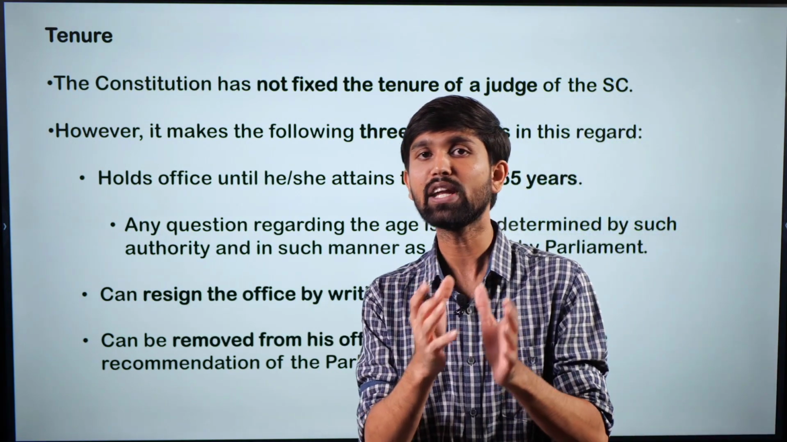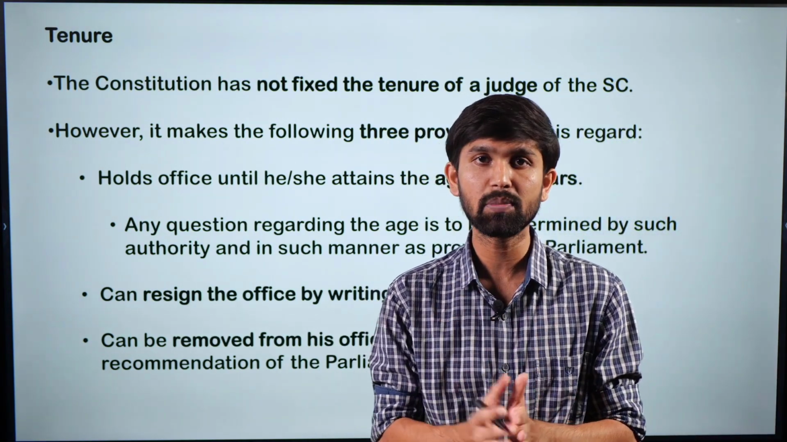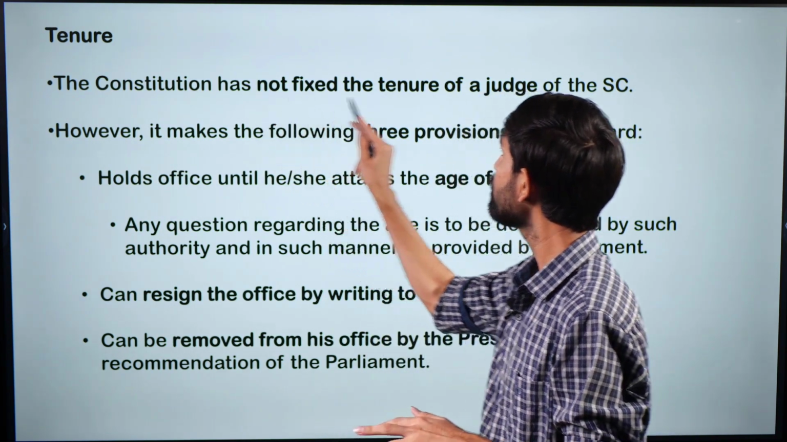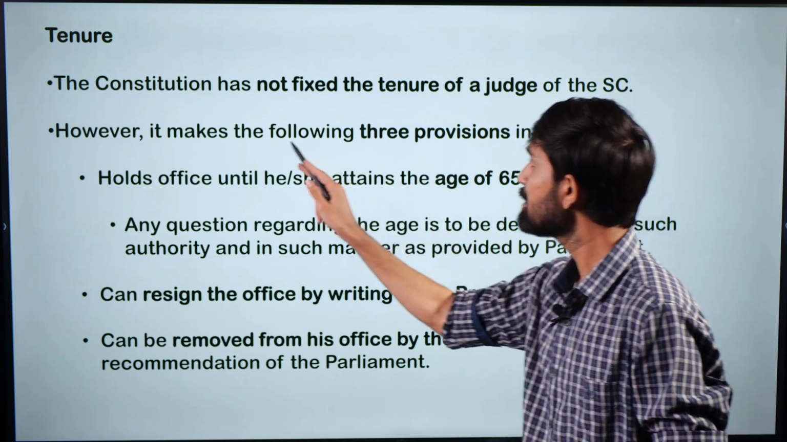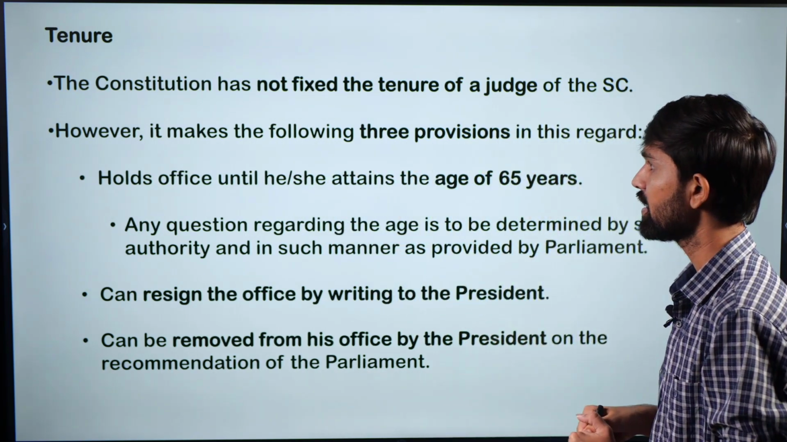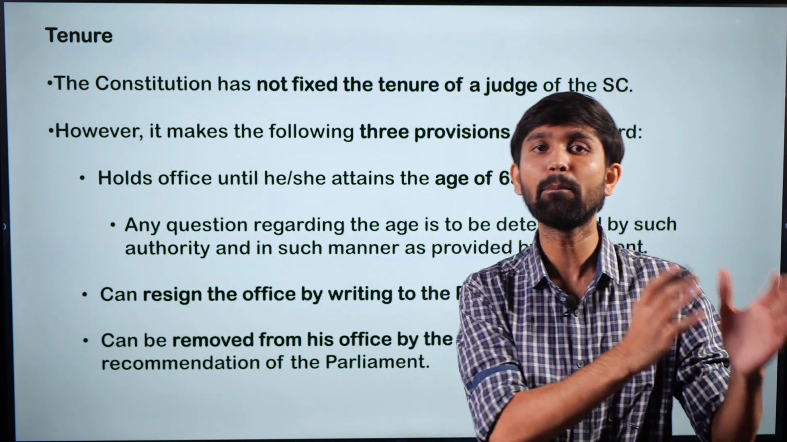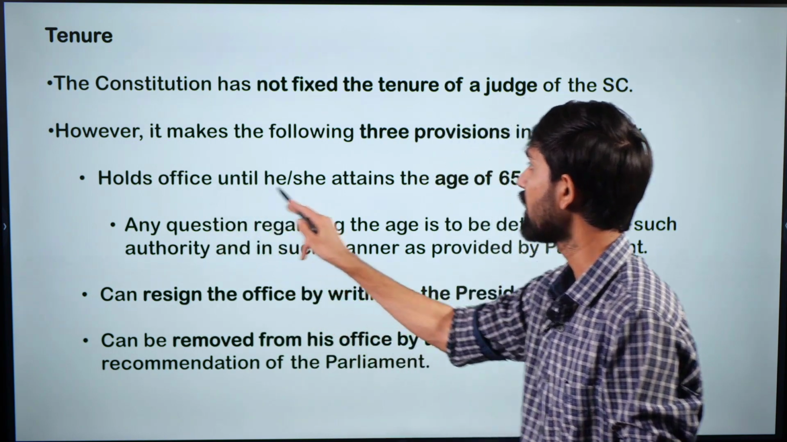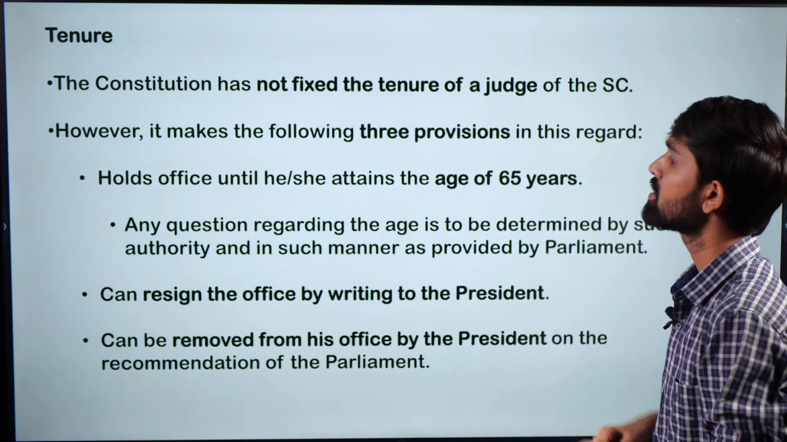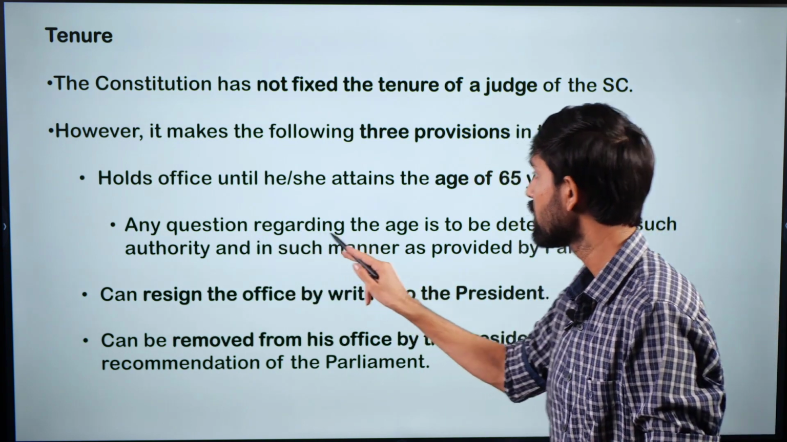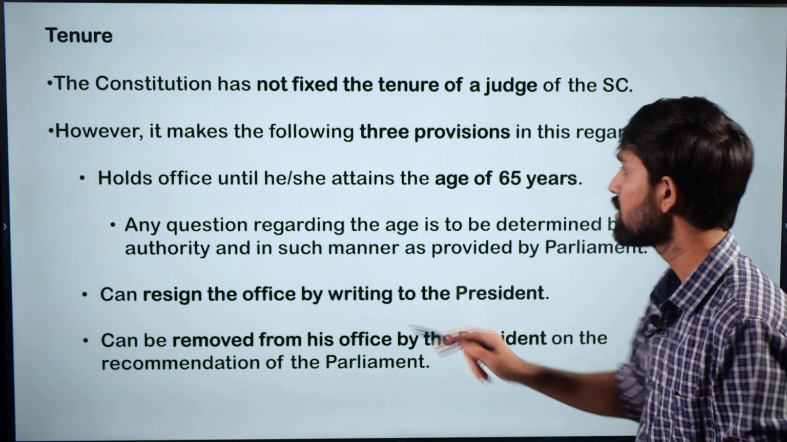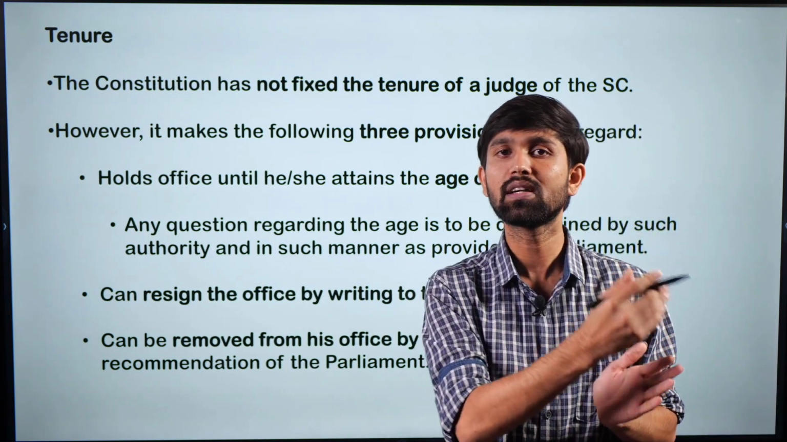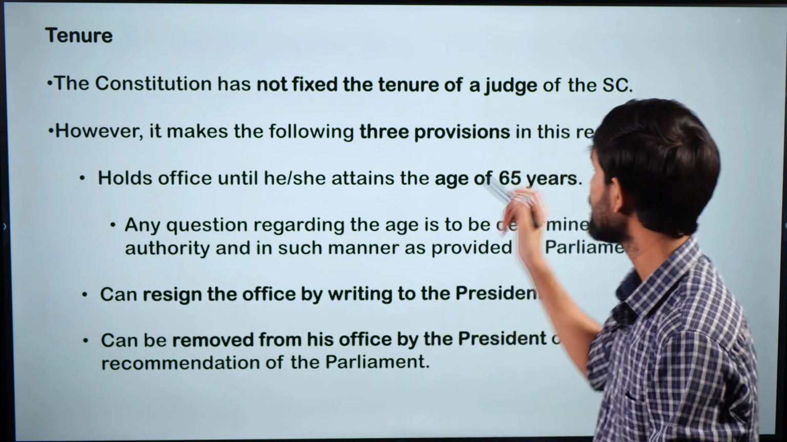Now when we talk about the tenure of the Chief Justice of India, what would be the tenure? So the Constitution specifies that there is no fixed tenure of the judge. However, it makes the following three provisions in this regard. The Constitution provides an upper limit on the age. So the CJI can hold office until he or she attains the age of 65 years. And any question regarding the age is to be determined by such authority and in such manner as provided by the Parliament.